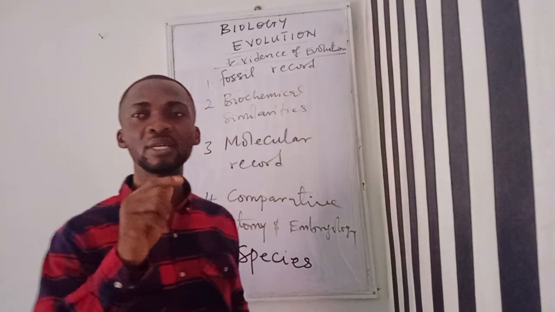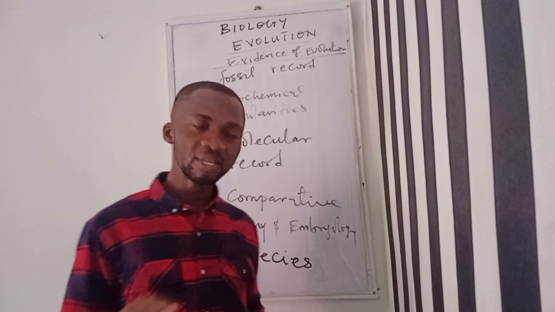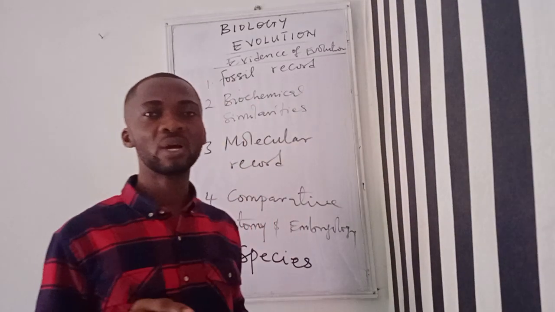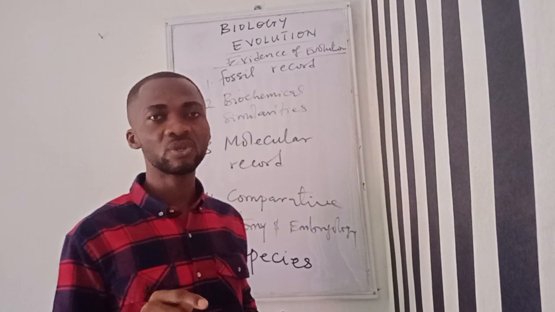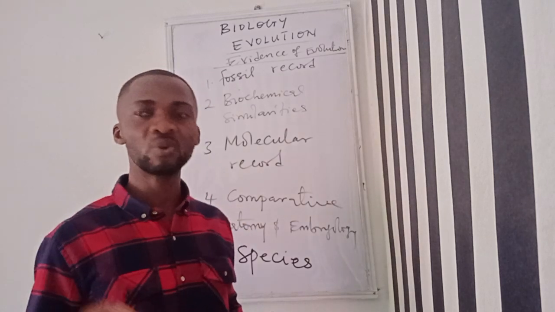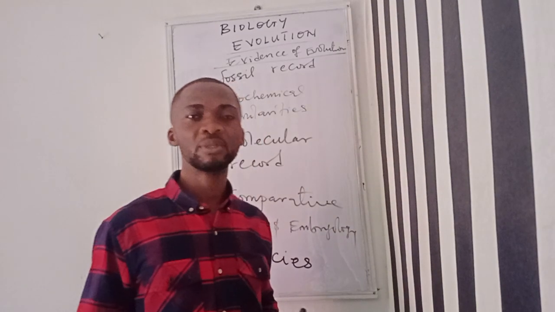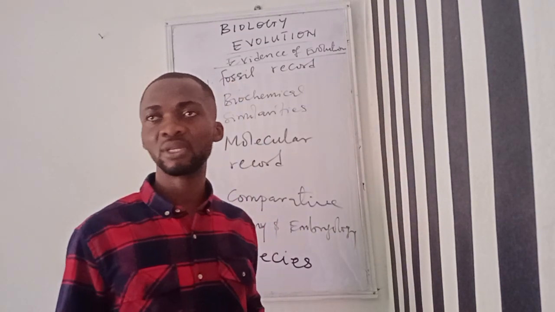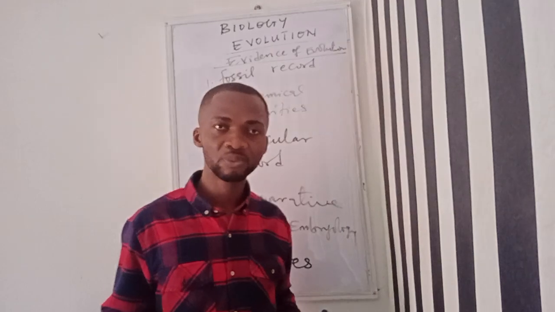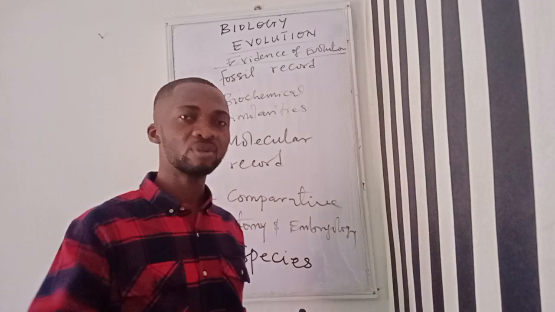And that was why Charles Darwin also made the last statement by saying that natural selection is one of the sources of evolution, and this is natural selection working through environmental pressure. When you talk about environmental pressure, you're talking about the factors within the environment of an organism that influence its survival.